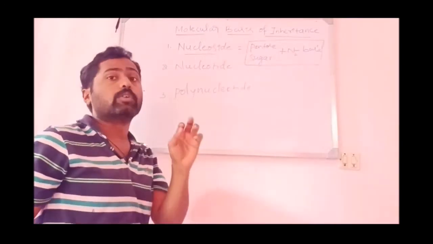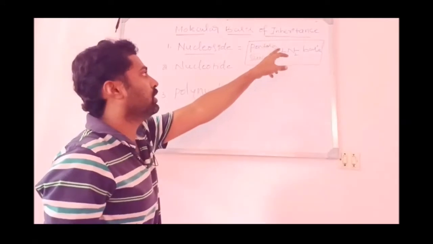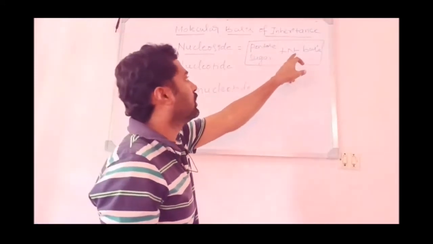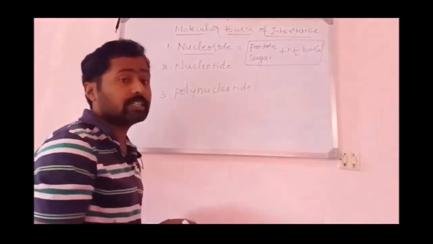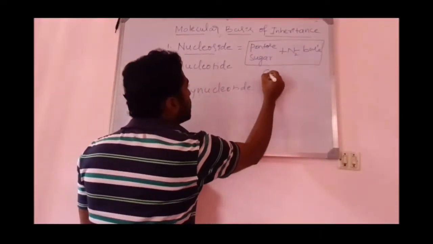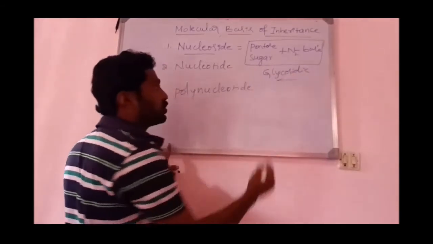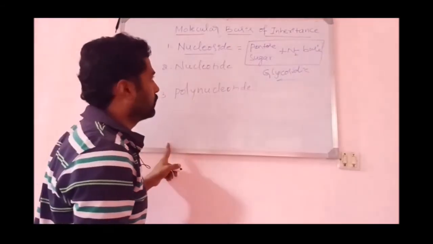It is said to be a nucleoside. I said the bond between the pentose sugar and the nitrogen base is glycosidic bond. This is a bond found between the sugar and the nitrogen base, glycosidic bond.